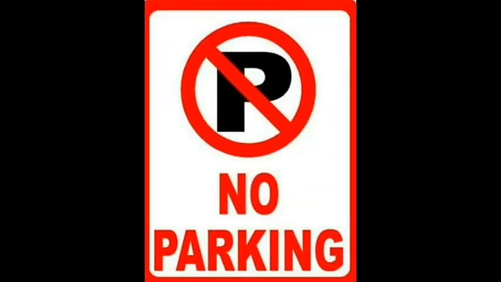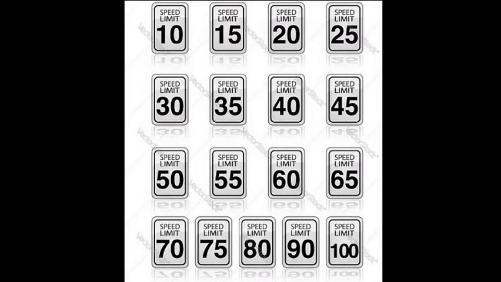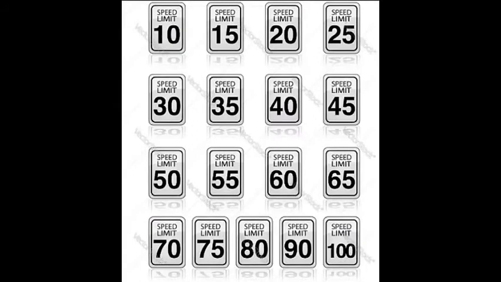No parking. You should not park your vehicles in a no parking area. If you park your vehicles, then the RTO will charge a fine. Speed limit. This is the chart of speed limit. On some roads you see a speed limit. In crowded areas there is a speed limit, for example 20 or 50. It means you should drive your vehicles below 50.